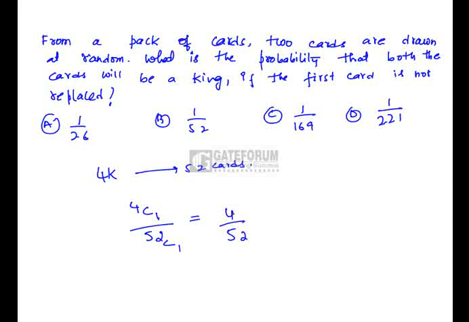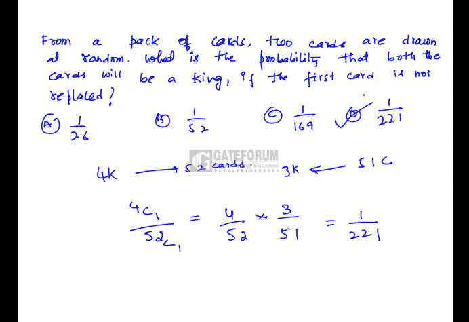But in the second pick, the card is not replaced. If the card is not replaced, there will be only 51 cards here and 3 kings, because already we have taken 1 king. So the next probability will be 3 by 51, which is nothing but 1 by 221.